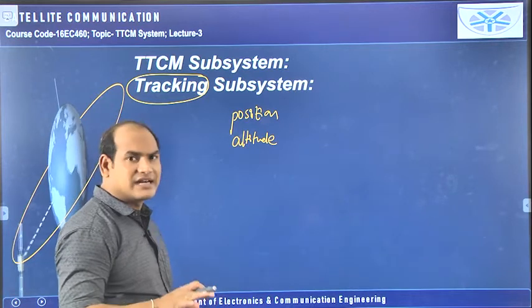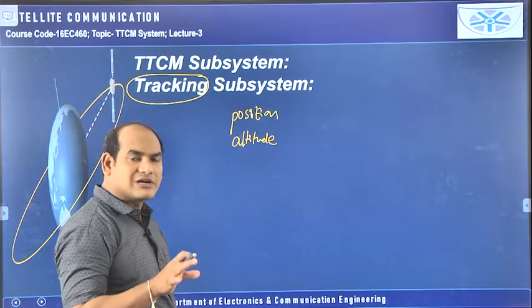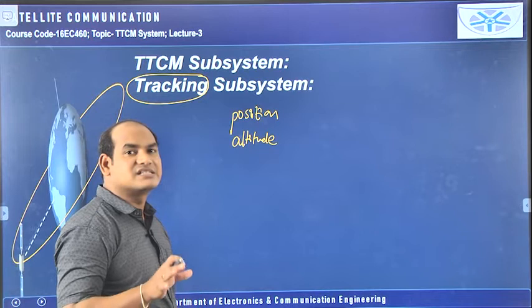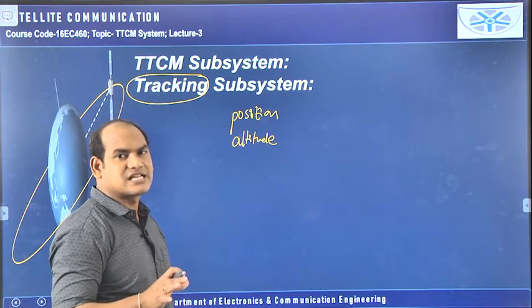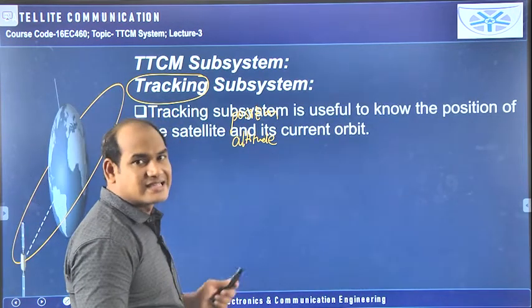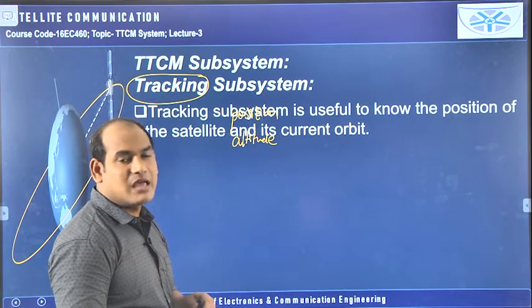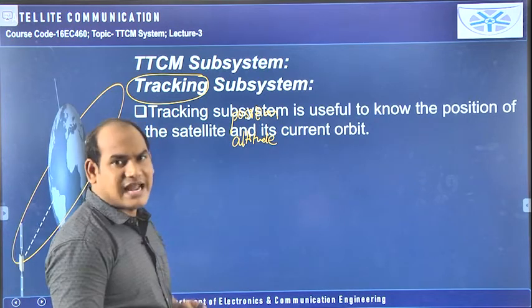In the first unit we already completed the topic, that is look angles. If you have the look angle information, that is the azimuth angle and elevation angle, then our earth station antenna can be pointed towards the satellite, and only then can maximum signal transmission be possible. So that will be done by using this tracking system only. In that concept we did not talk about this tracking system, but that look angles concept will be taken care of by using this tracking subsystem only.